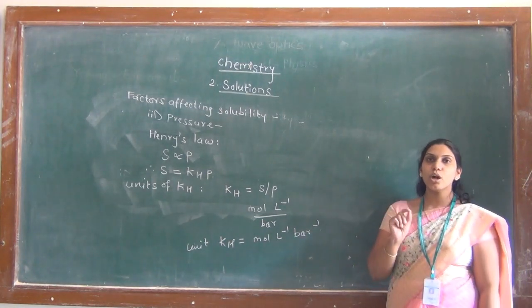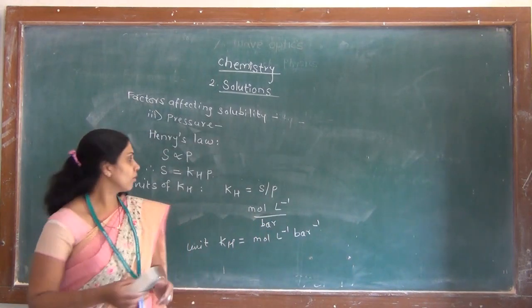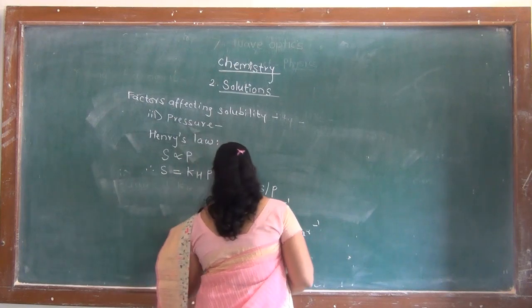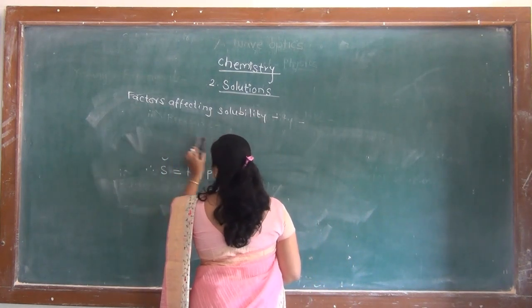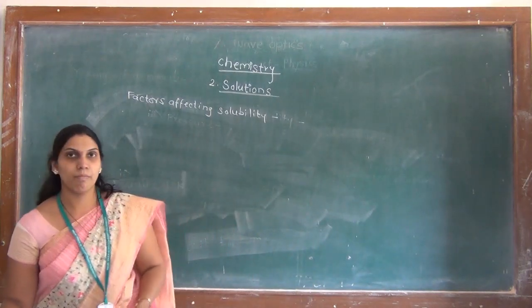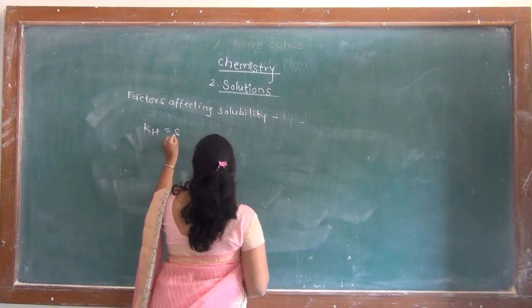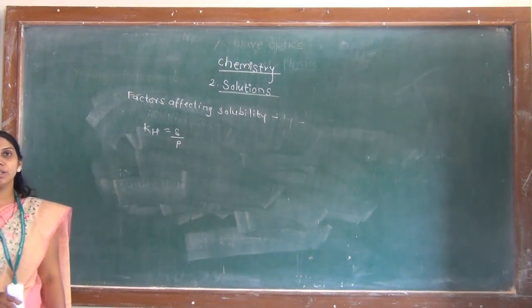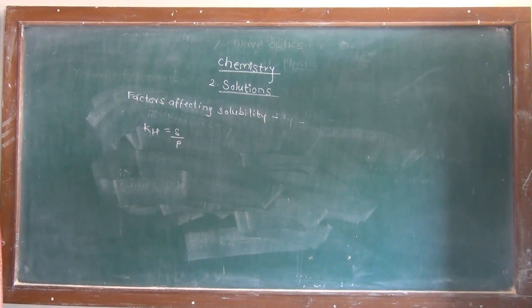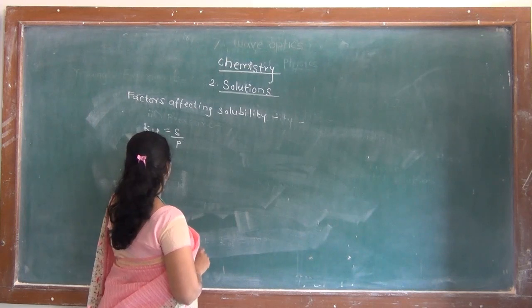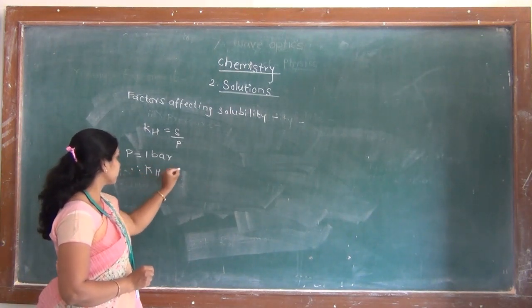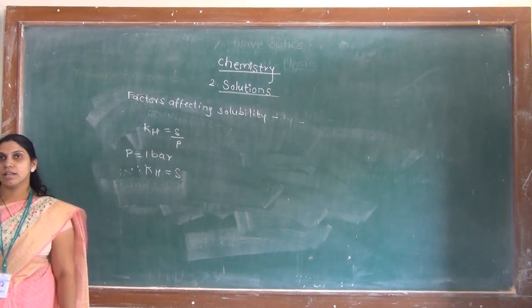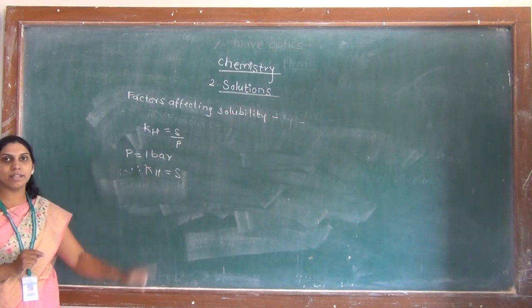Now we will see the definition of KH. We have the equation KH is equal to S upon P. Assuming that the pressure of the solution is 1 bar, the equation will be as follows: KH is equal to S, and from this equation we can give the definition of Henry's constant.